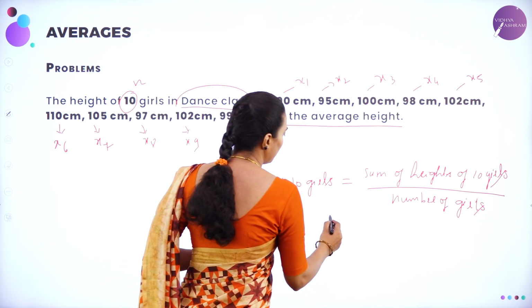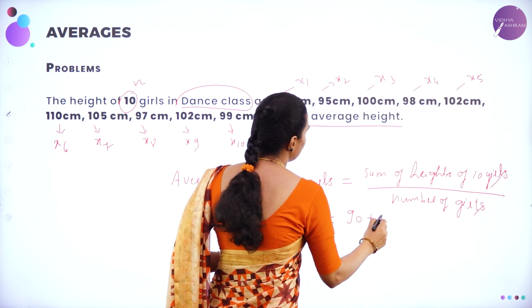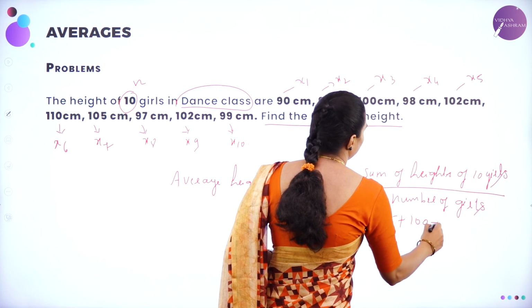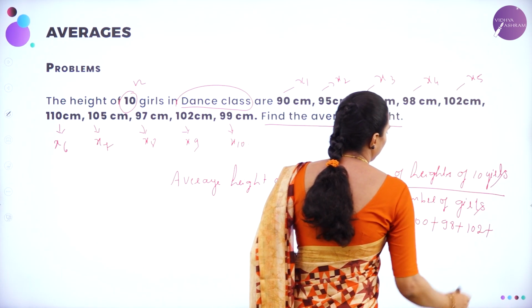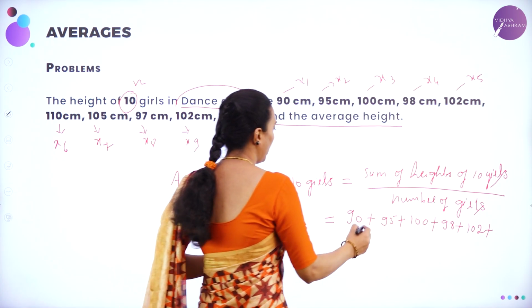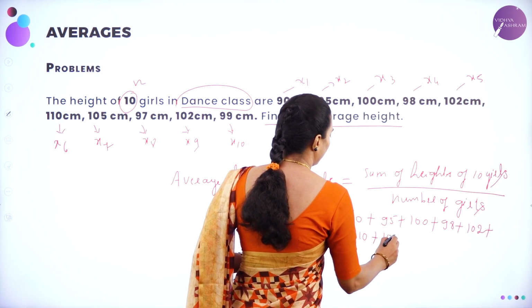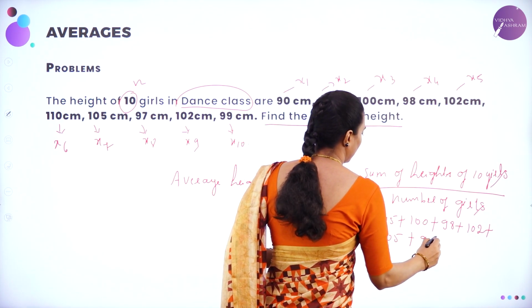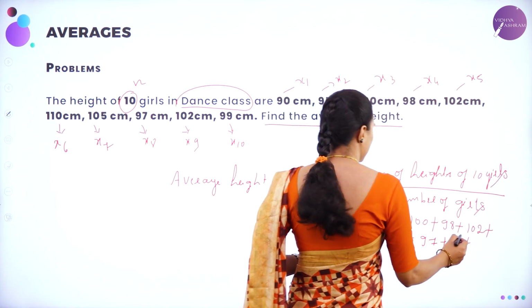So adding will be equal to 90 plus 95 plus 100 plus 98 plus 102 plus 110 plus 105 plus 97 plus 102 plus 99.